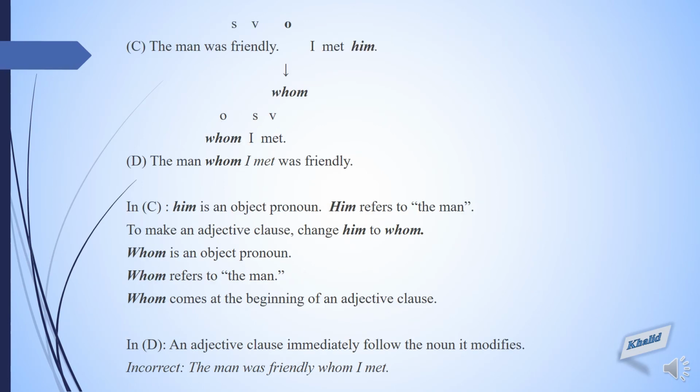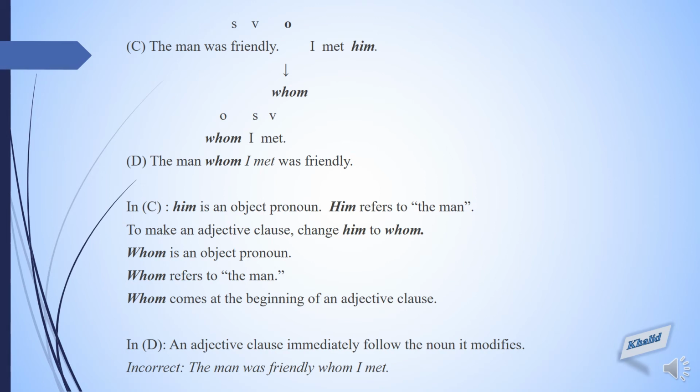Here we are going to learn about the correct usage of whom while writing an adjective clause. Here is a sentence. The man was friendly. I met him. What is him? It is an object pronoun. And it is referring to what? It is referring to the man. So, here we are going to change him into whom. And this is how our adjective clause will be written. The man whom I met was friendly. Man is a noun. Whom I met will be an adjective clause describing, qualifying the word man.